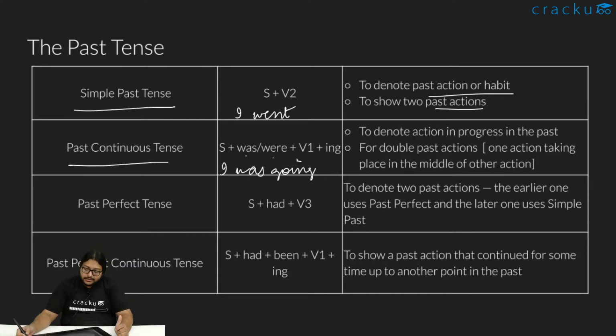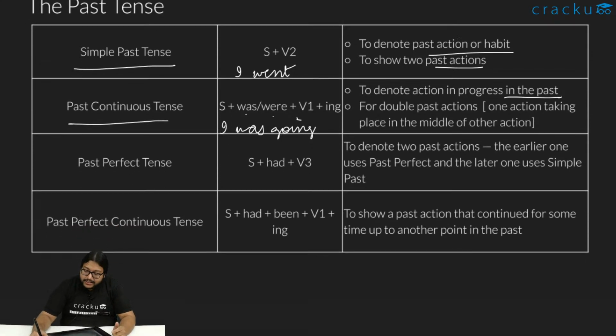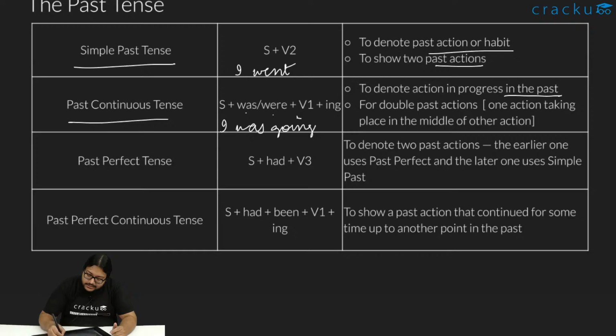That is the structure. When do we use it? To denote actions in progress in the past. Like I was going to the market. Like I was going in the past. When I'm talking to a friend, for instance, I'll say like, I was going to the market, tabhi, something like that. And then there's something called one action taking place in the middle of another action.